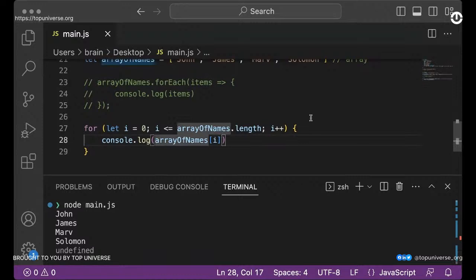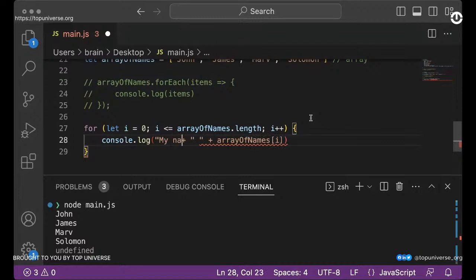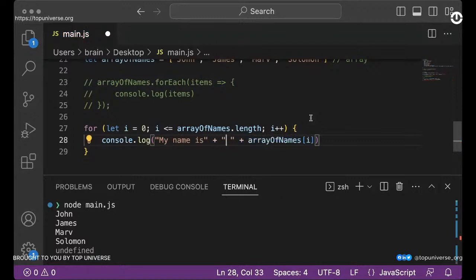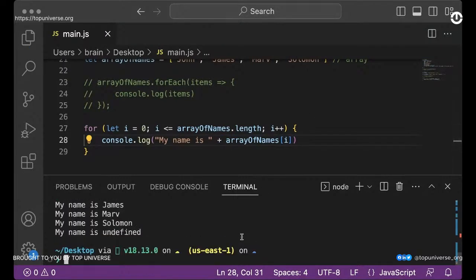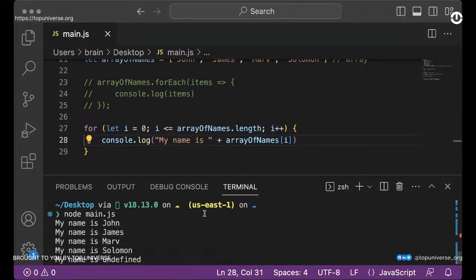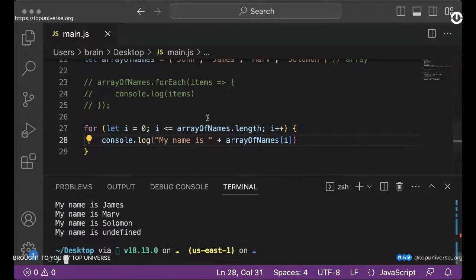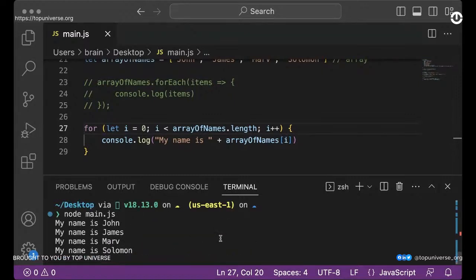And of course, we can also add this. Let's put that space. I'm going to say my name is, and of course I added this space here. I could just add the space in here and take this off. That would also work fine. If I run this again, you see my name is. Now, the reason we're having this last undefined, I think, is because it's going one step further. So maybe we should just say less than this. Let's run that. Yeah. So now we have John, James, Mark, and Solomon.